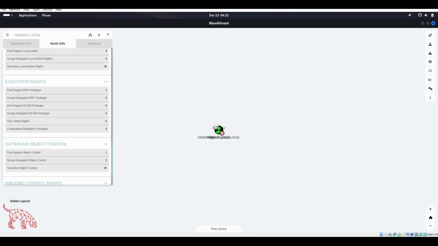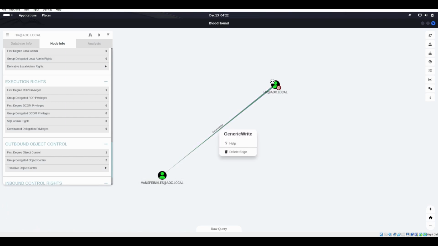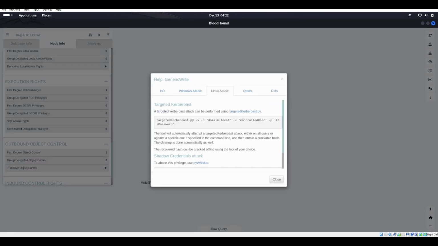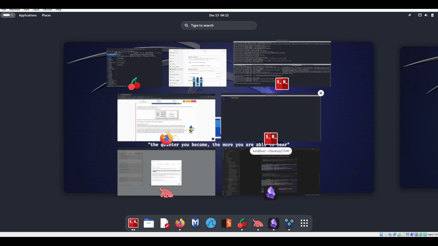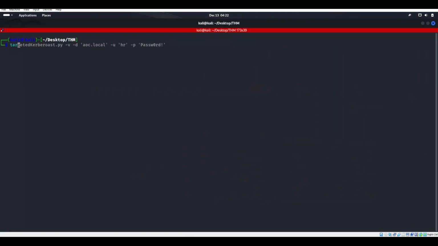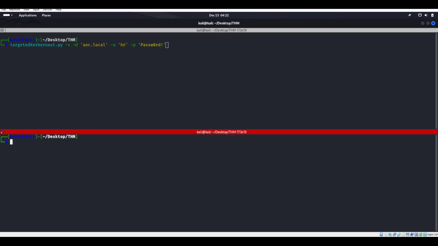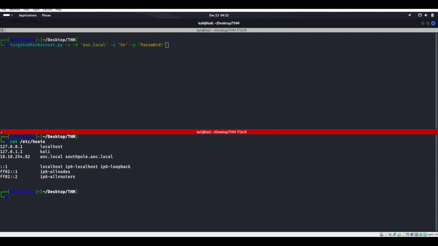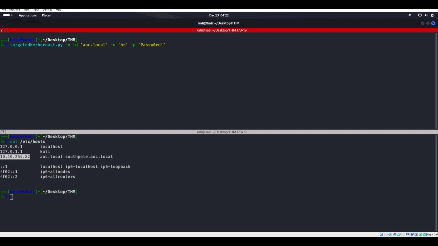they have GenericWrite over the user Van Sprinkles. Well, if we look at GenericWrite under Linux abuse, we can see we can do a targeted Kerberoast attack. So let's go ahead and try that first. We'll do a targeted Kerberoast, and I already have AOC.local in my /etc/hosts. If I cat my /etc/hosts, we can see that I already have it in there. And I got that South Pole one in there because that's what you get back with NXC.